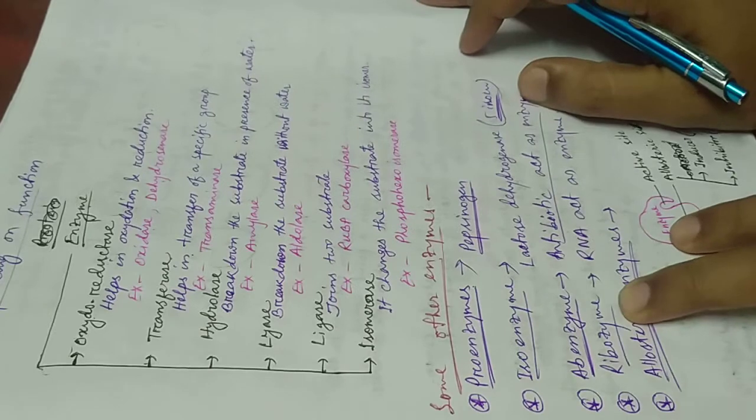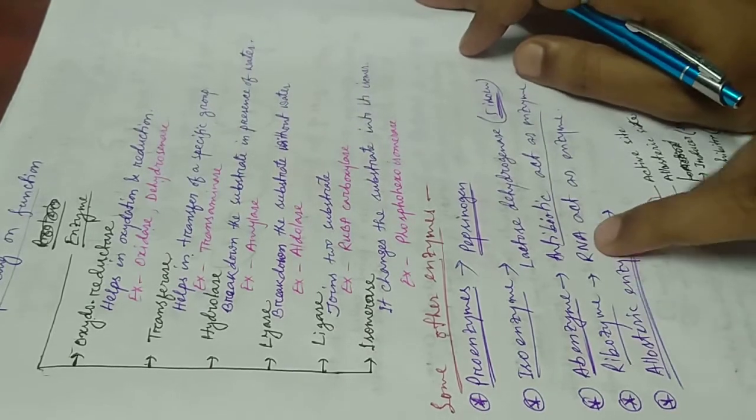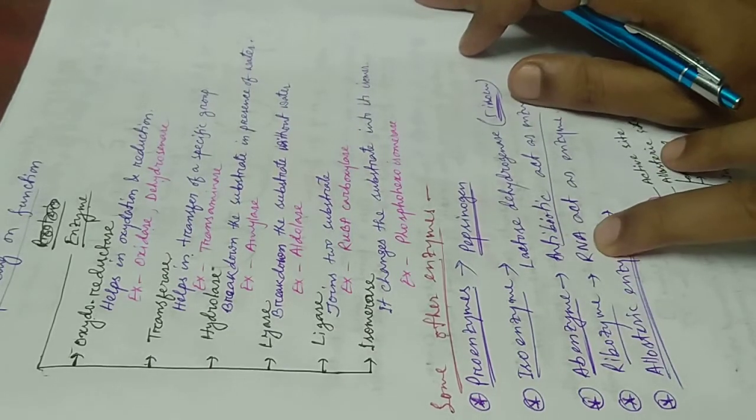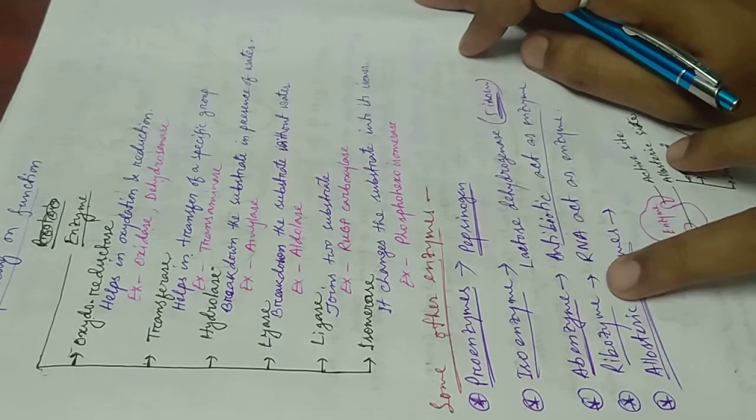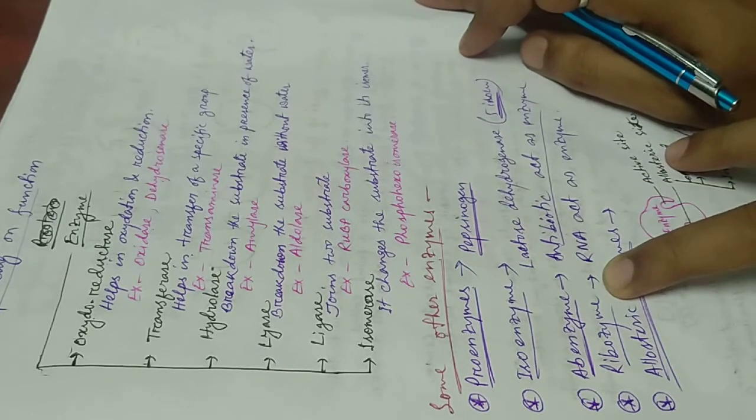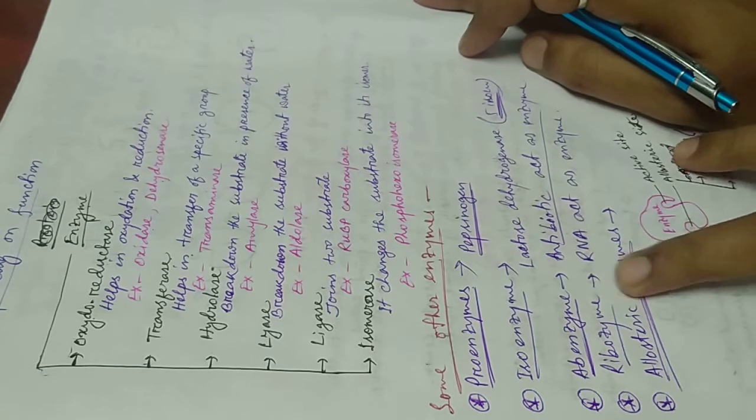Then ribozyme. If any RNA acts as an enzyme, it is called a ribozyme. It takes part in translation. Translation means the process of formation of protein from the mRNA.